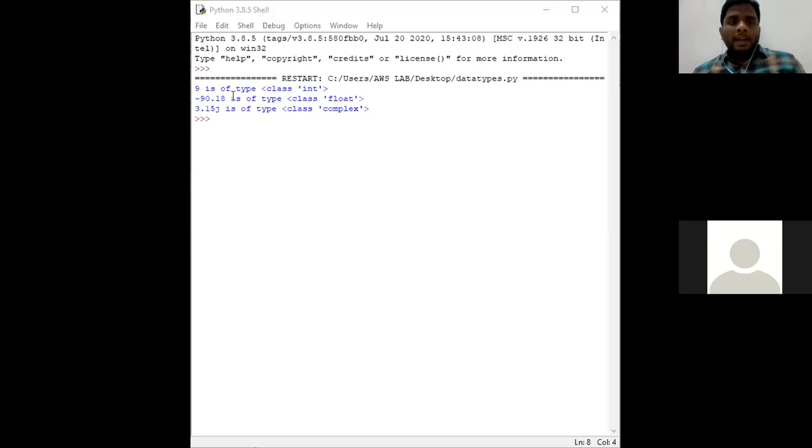See here, 9 is of type class int. Minus 90.18 is of type float. 3.15j is of type complex. Clear? So note this point: what is the purpose of the type function? In order to tell the user what type of variable he is going to use. That is the purpose of the type function in the Python programming language.